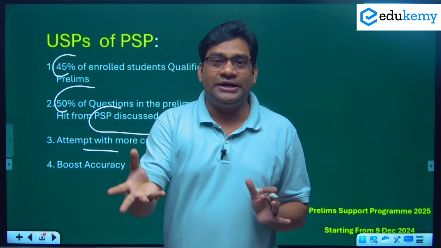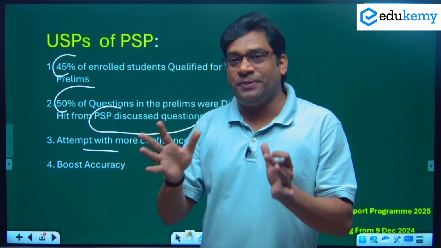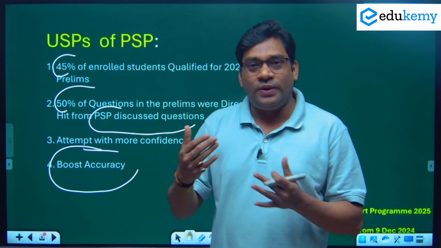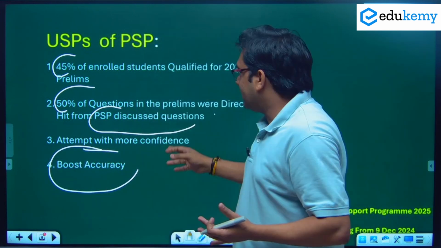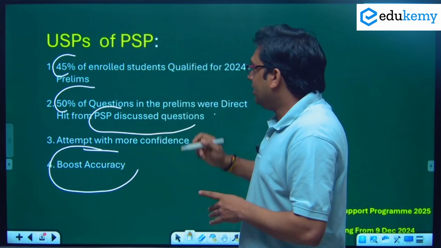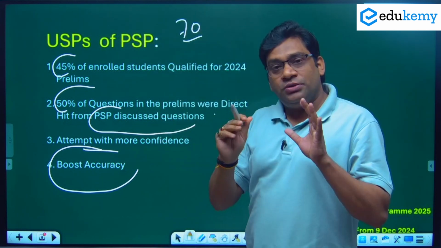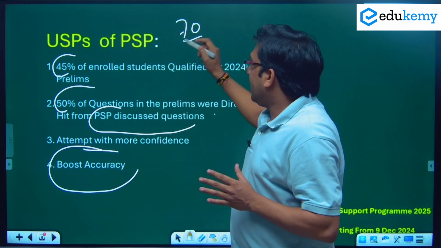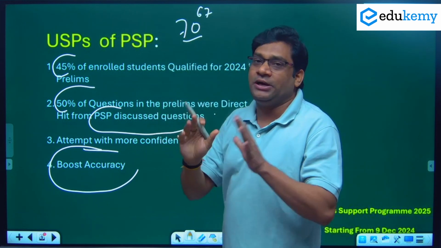You go and directly attempt the question and you will be 100% confident, and this will also boost your accuracy level. So what is accuracy? So I again explained, if out of 100 questions, if you attempt 70 questions, you must have such accuracy, meaning out of 70 questions, at least 67 questions must be correct.